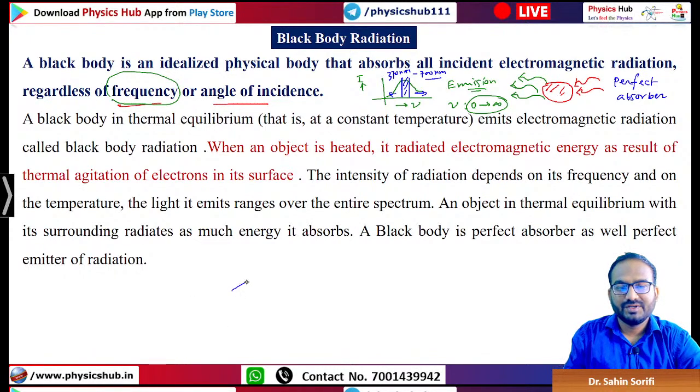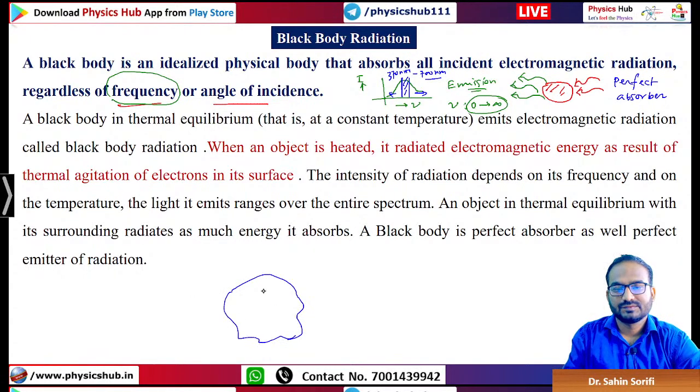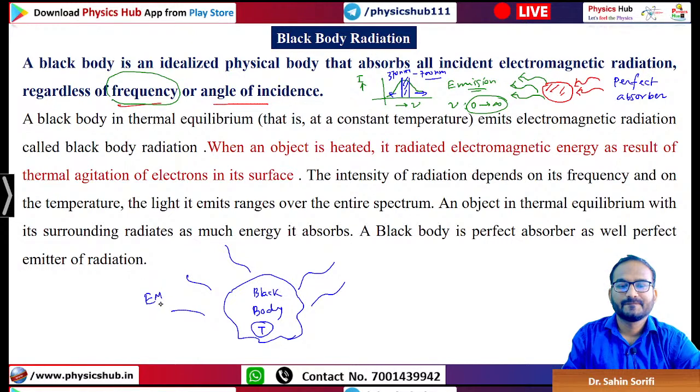Now any blackbody, if you consider, will remain in thermal equilibrium. Thermal equilibrium means it will maintain a constant temperature T. So it will emit all kinds of electromagnetic radiation, EM radiation, and this radiation is known as blackbody radiation.